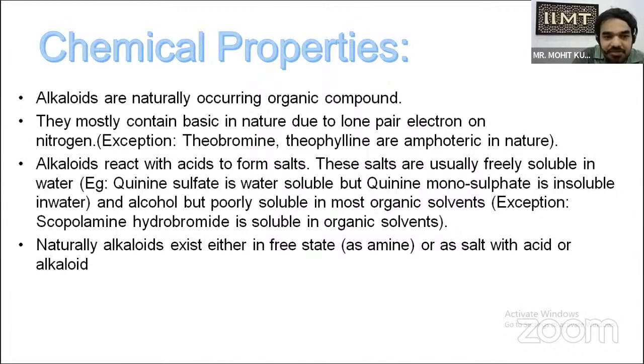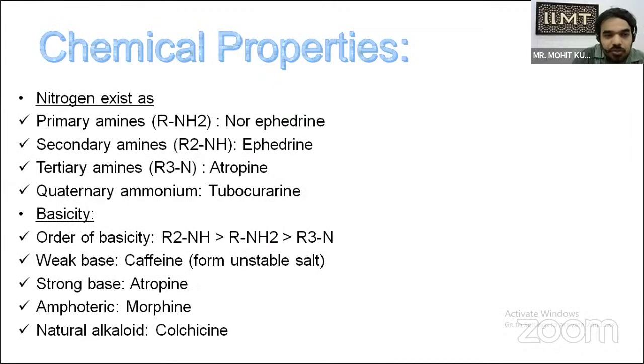Alkaloids may exist in a free state as an amine or as a salt with an acid. The main component of any alkaloid is the presence of nitrogen. Nitrogen exists as a primary amine like norepinephrine, secondary amine like ephedrine, tertiary amine like atropine, and quaternary ammonium like tubocurarine. The basicity order: tertiary is most basic, then secondary, then primary. A weak base includes caffeine. A strong base includes atropine. Amphoteric nature is shown by morphine, and a natural alkaloid is colchicine.